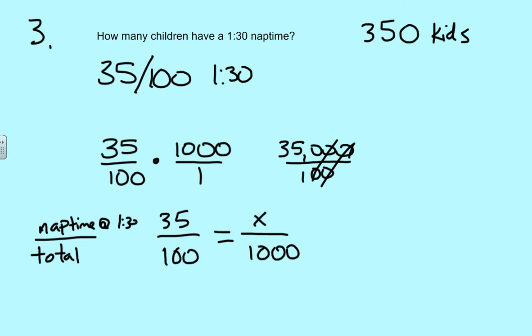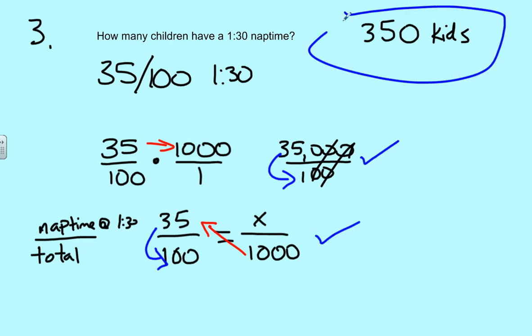But if you think about it, look at what we multiplied. 35 times 1,000 is the same as what we did here. Then you would have taken that number, 35,000, and divided it by 100, which is what we did here. Either way you want to look at it, you're going to end up at the same answer, which is 350. I'm not going to tell you which one to pick. Whichever one you like better, go with that. Okay? That was one.